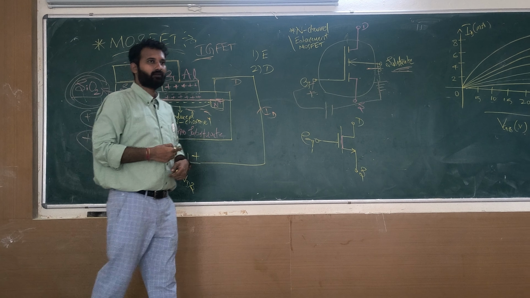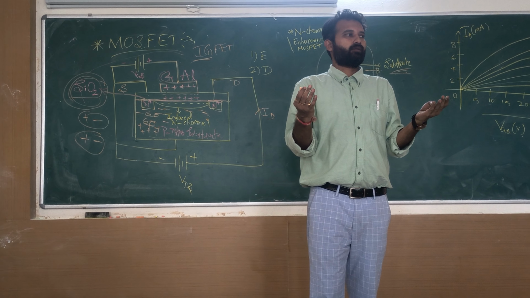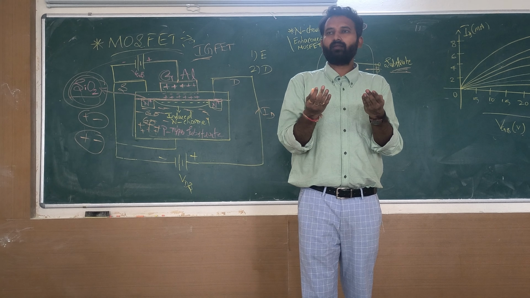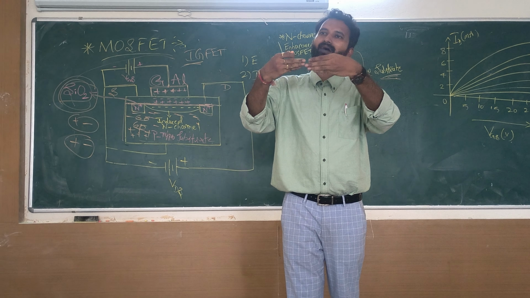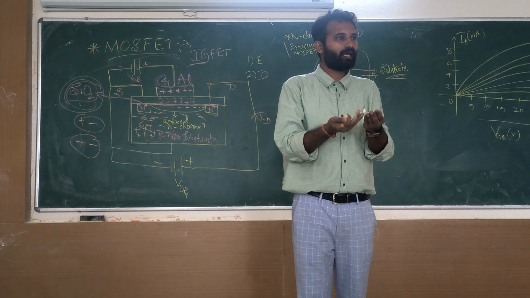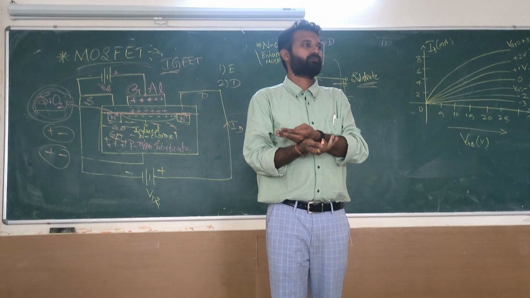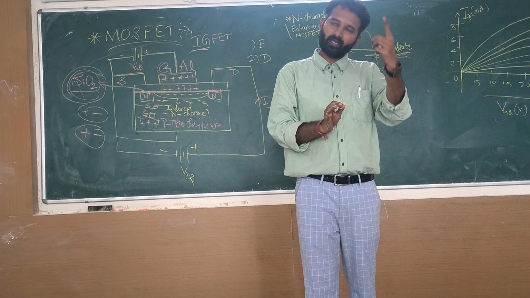What do you mean by this? Plus, minus. Different polarities will attract each other. Plus and minus recombine, and the majority carriers make a current. Current increases. Understandable?